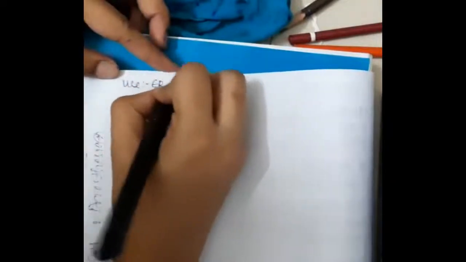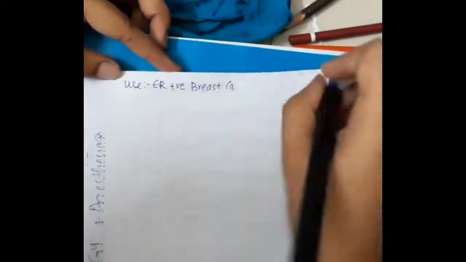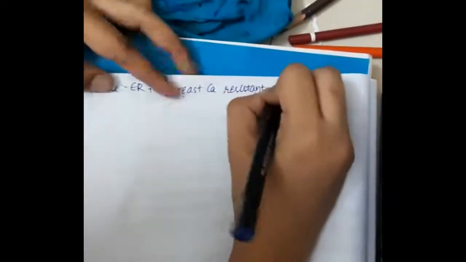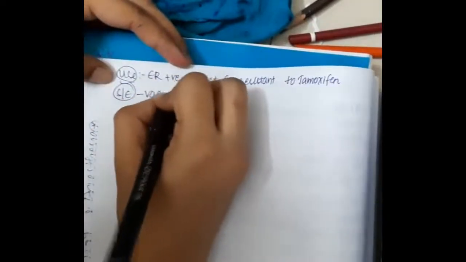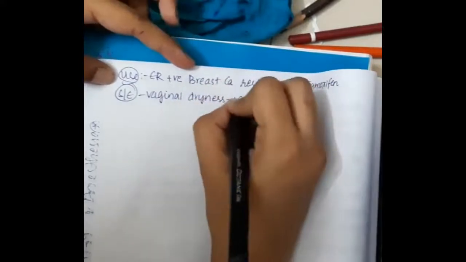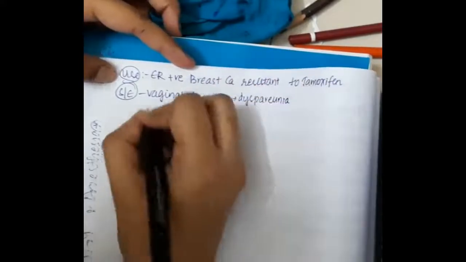Aromatase inhibitors are used in ER positive breast carcinoma resistant to tamoxifen.